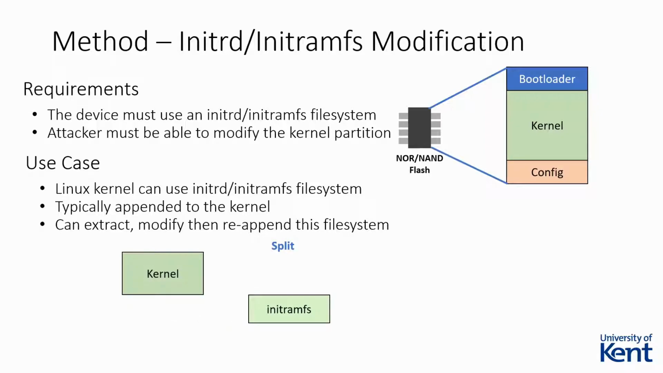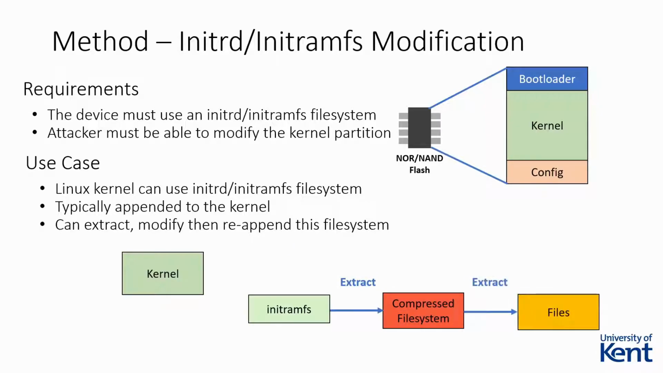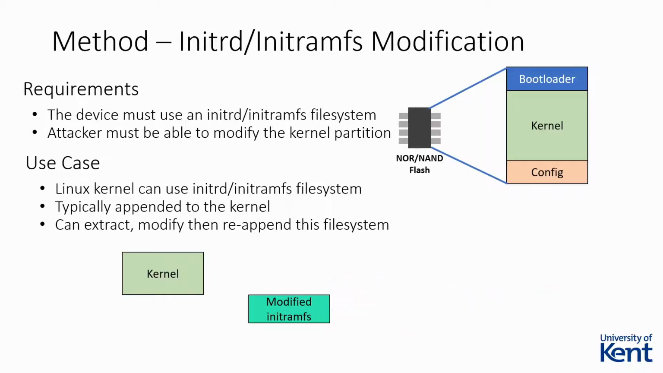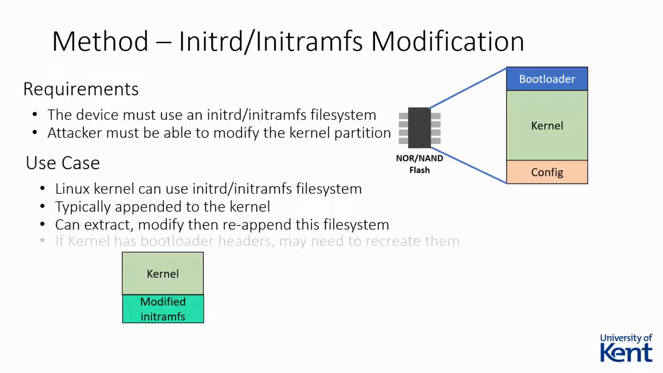Typically, the file system will be contained within a CPIO archive and may have additional layers of compression. The attacker may need to perform multiple extraction steps to access the files within, at which point they can make the necessary modifications. Once they have completed the changes, the extraction steps must then be reversed to recreate the expected format. The new file system can then be reappended to the original kernel.